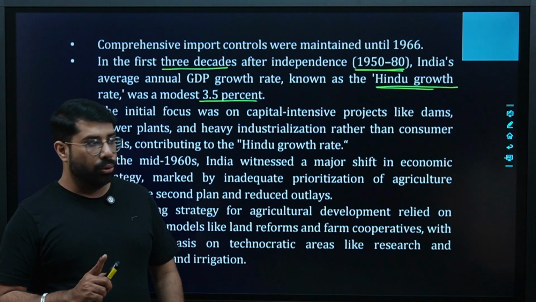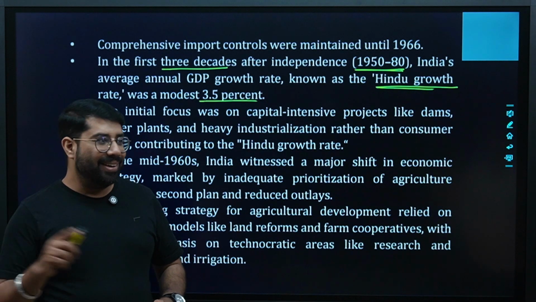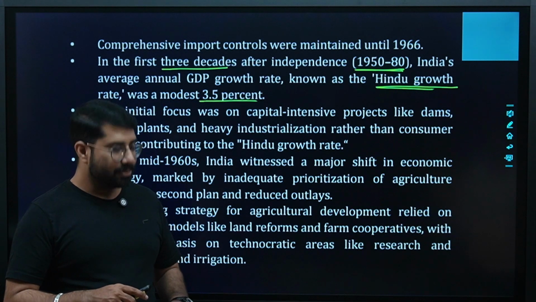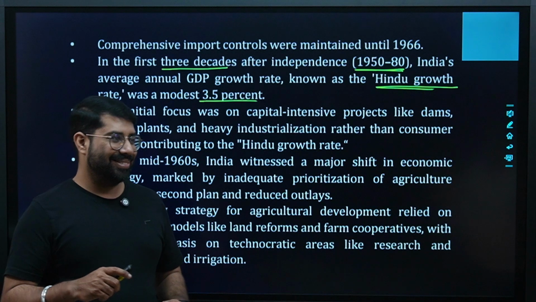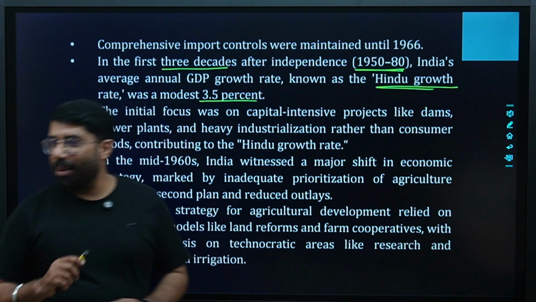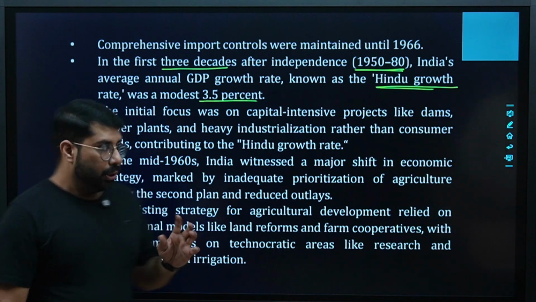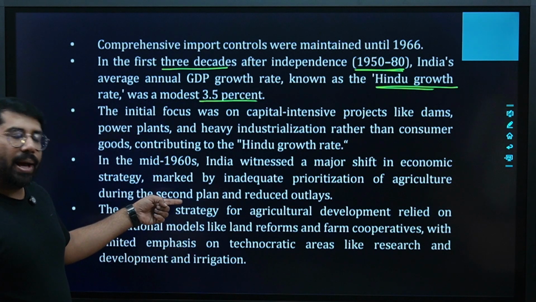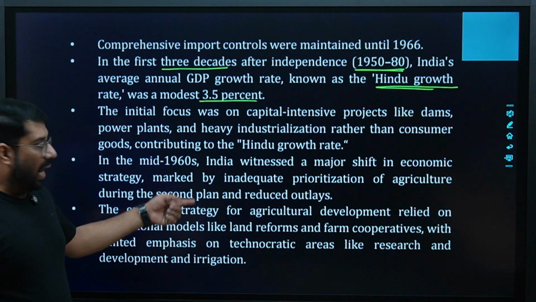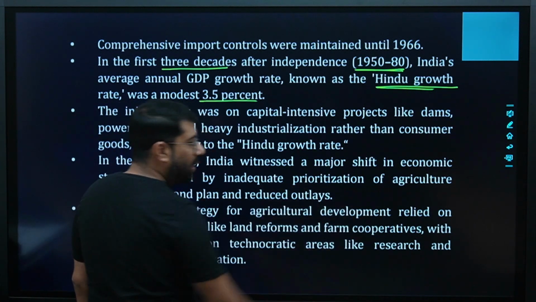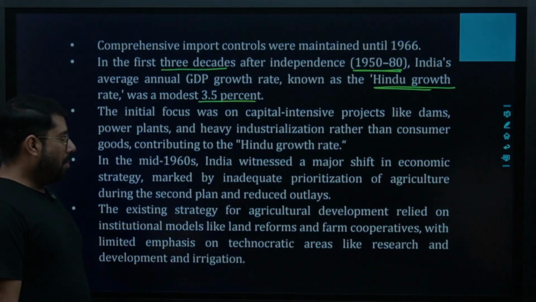All of us know that in the initial period, most of our population was dependent upon agriculture. So the moment we made the second plan, our focus on the agriculture sector reduced. We didn't plan the agriculture.